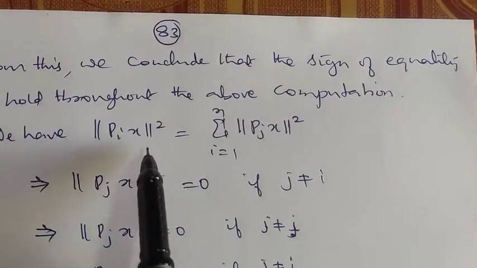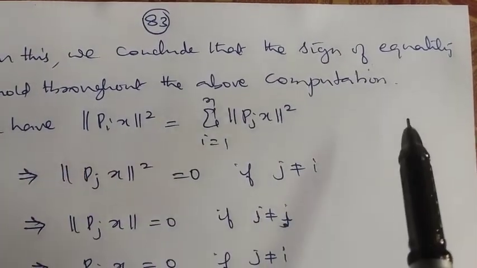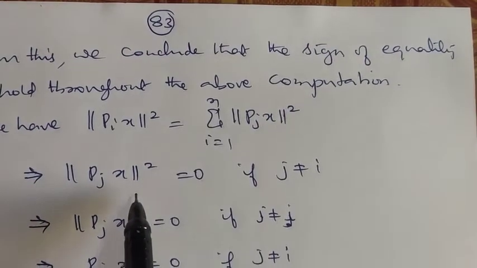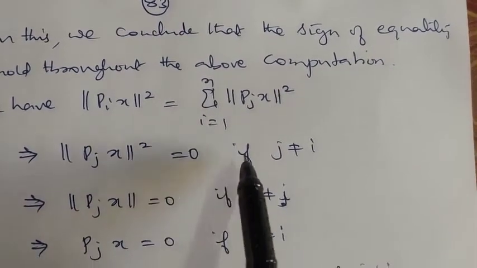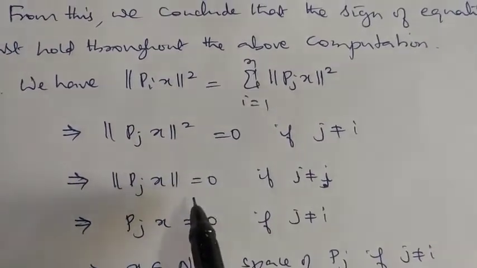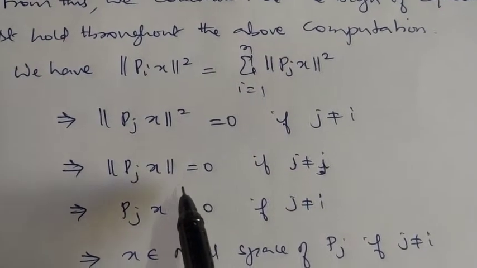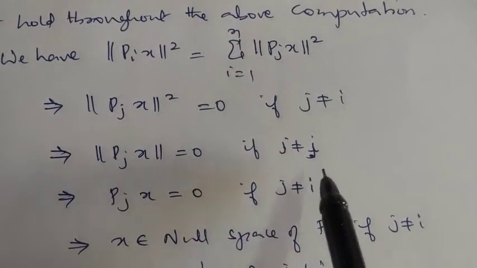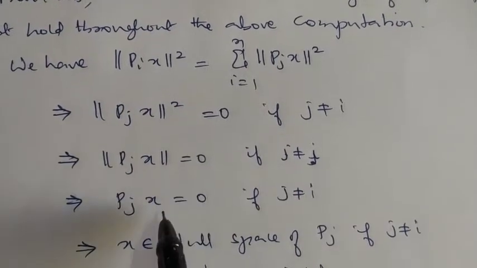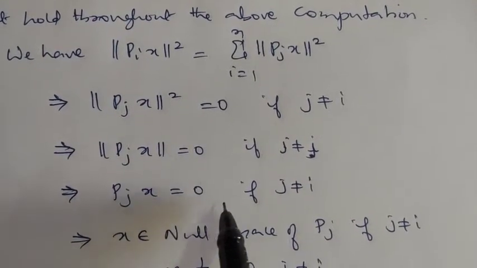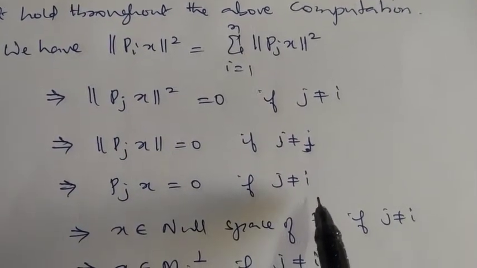That is equal to norm of Pi of X square, so all other terms must be 0. Norm of Pj of X square must be equal to 0 if i is not equal to j. This implies norm of Pj of X must be equal to 0 if j is not equal to i.